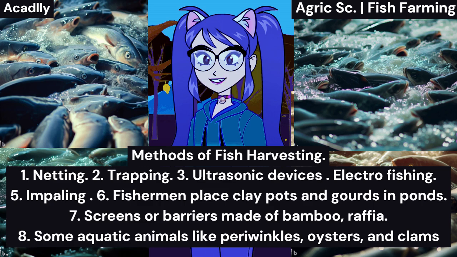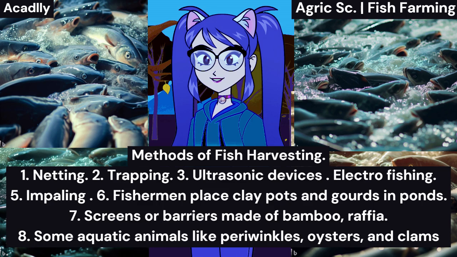2. Trapping involves setting traps made of ropes or raffia in various sizes along watercourses to capture fish, using materials like bamboo, canes, raffia, oil palm or coconut palm fronds, or wire and wire mesh. 3. Ultrasonic devices emit sound in the water to attract fish, which can later be harvested using methods like nets. 4. Electrofishing utilizes an electric field connected to the water to electrocute fish, suitable for complete harvesting of fish. 5. Impaling employs spears, harpoons, or sharp objects to attack and catch large fish, such as sharks.